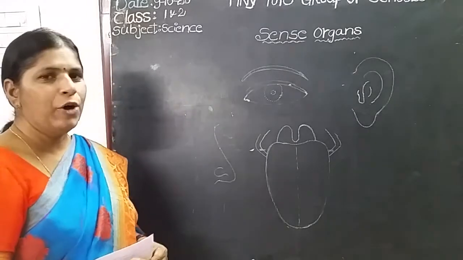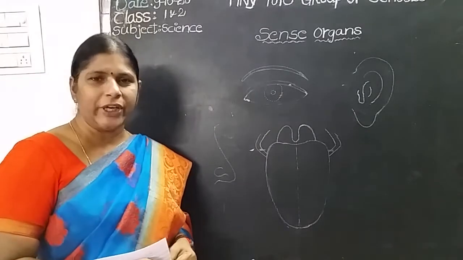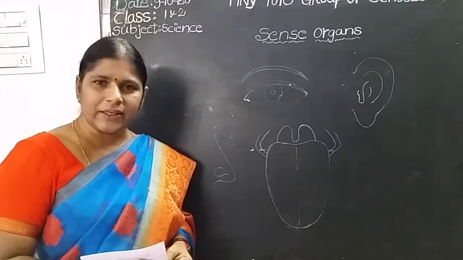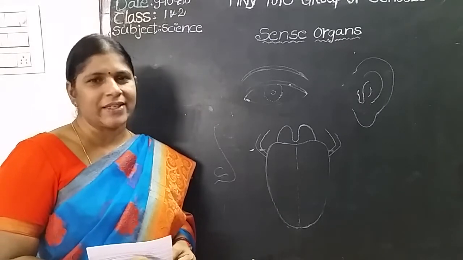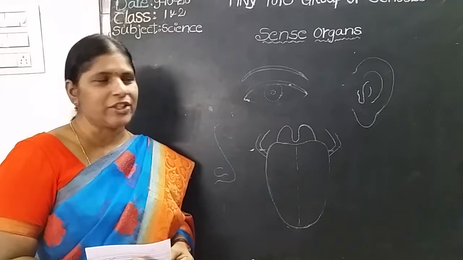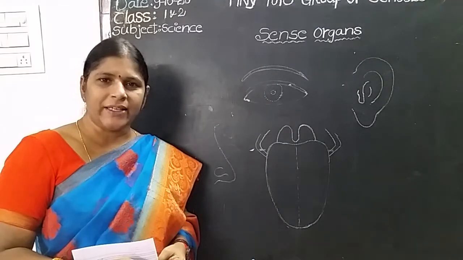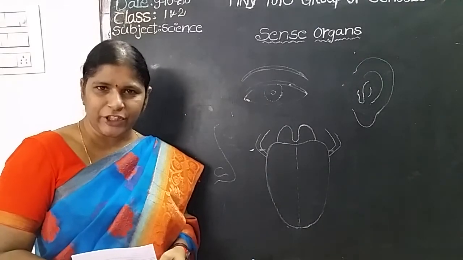Okay. First, how many sense organs do we have? We have 5 sense organs. What are they? Eyes, ears, nose, tongue and skin. Already you know that. Yes children. Okay. First diagram, eyes. How to draw the eyes I will teach you.